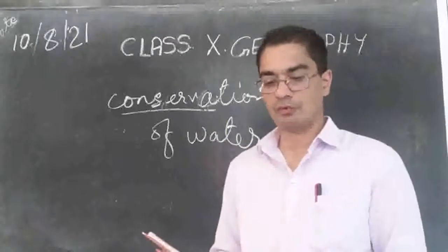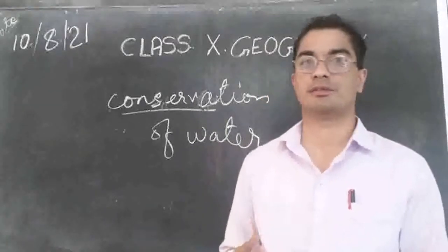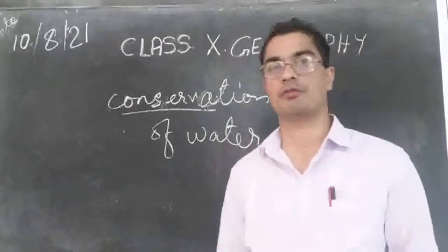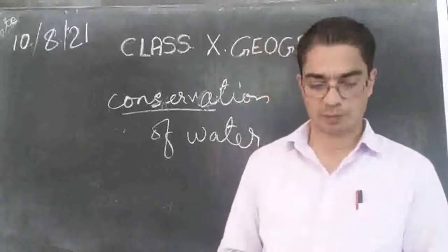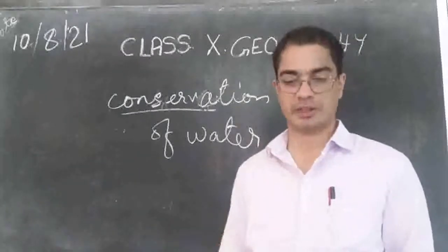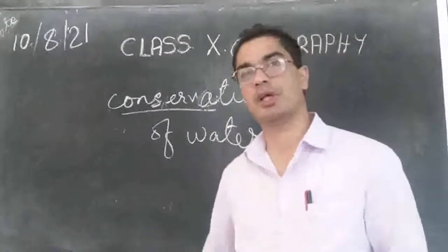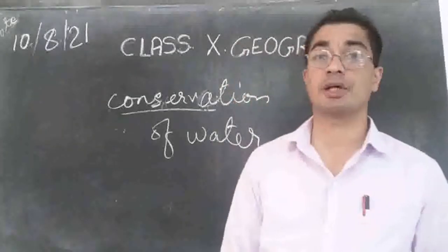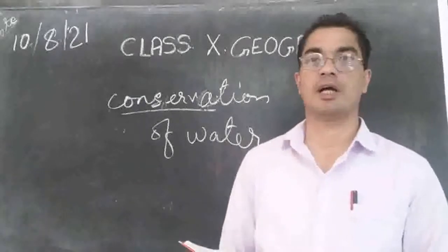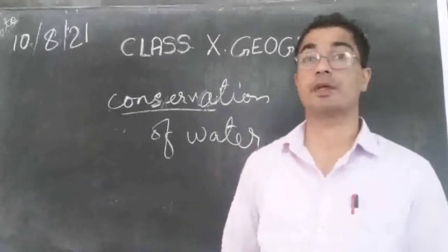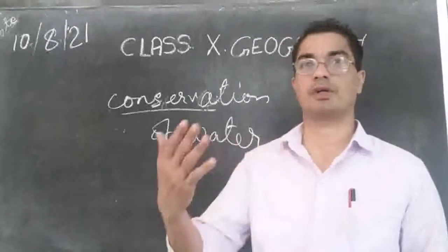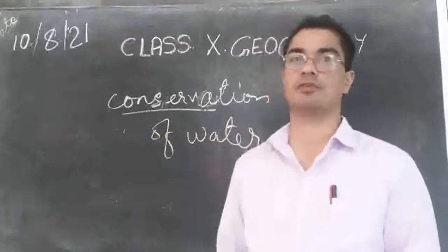So we must make sure that as the population is increasing, we also have a source of fresh water which is clean, and we must keep it clean without getting polluted, because we need more water as the population increases. And when the population is increasing, it is understood that we need more food. No? If there are only 100 people and we need 100 kg of food grain, and if there are 150 people, then with 100 kg of food grain we cannot satisfy them. We maybe need 150 kg of food grains.